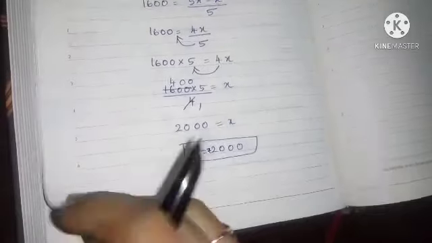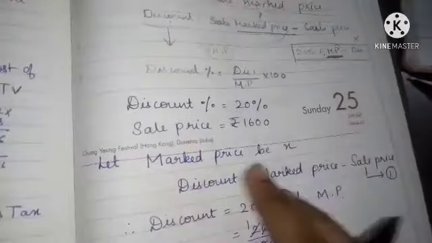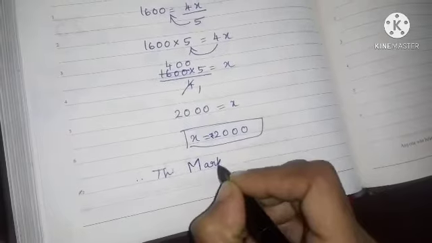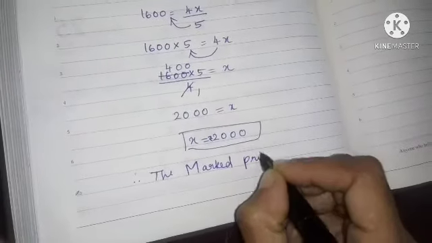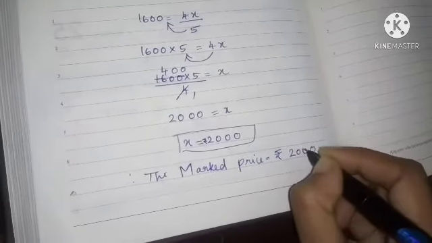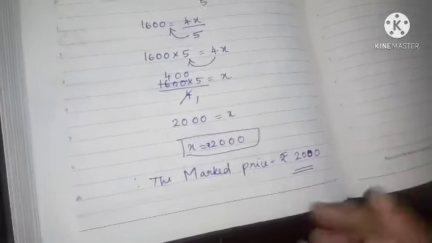So what is the x we have taken in the problem? X value is nothing but the marked price. So therefore, the marked price is equal to rupees 20,000. So it is marked as 20,000 rupees.